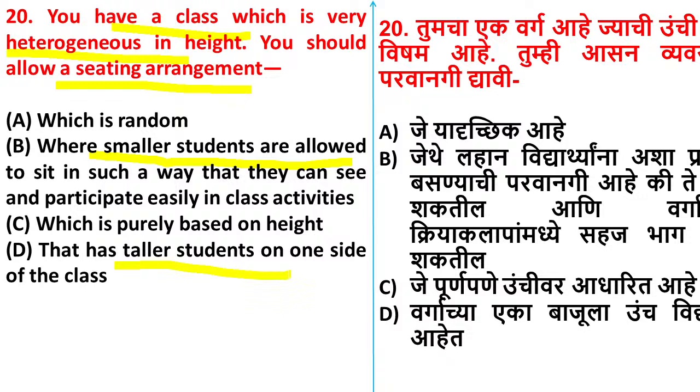Just comment the answer. Yes, some are saying B, C, A. For heterogeneous in height, I am getting heterogeneous answers. Yes, Tabassum Sheikh is saying B, Ashwini A, Rahul C.